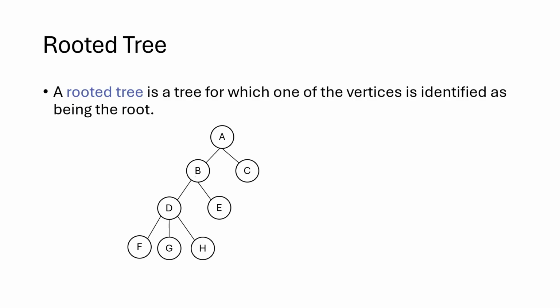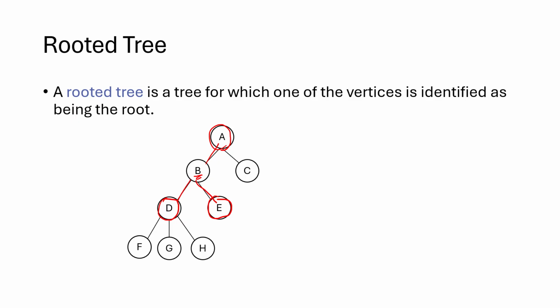So for example, if you look at the vertex B, the vertices that are immediately below B are the children. So in this case, B has two children, D and E. And the vertex above is the parent. So for B, if we go up, A is the parent. And similarly, the parent of D and E is B. So that's the concept of a child and a parent in a tree.